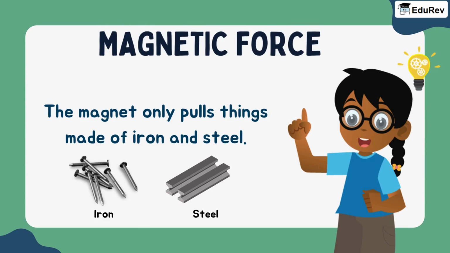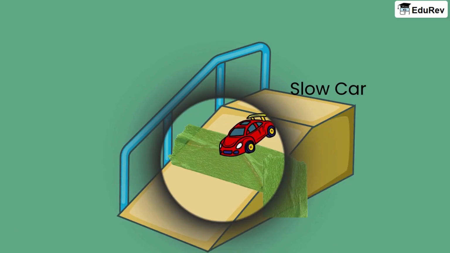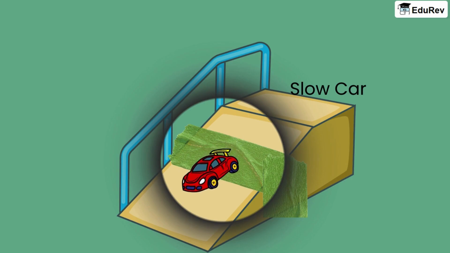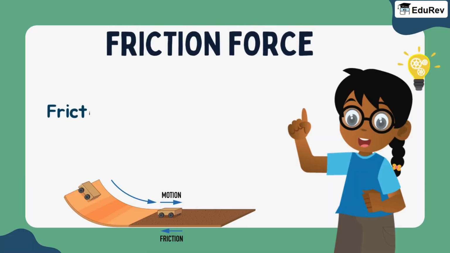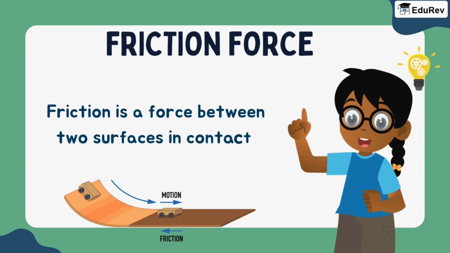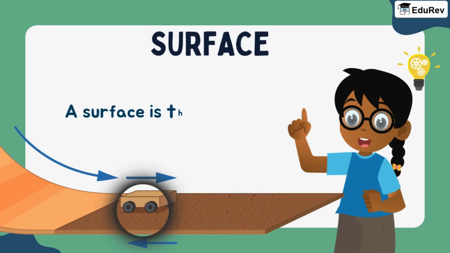Now you remember how our car got slowed down because of the tape we used. What made it slow? It's a force called friction. Friction is a force between two surfaces in contact. Do you know what a surface is? A surface is the top or outer part of something.